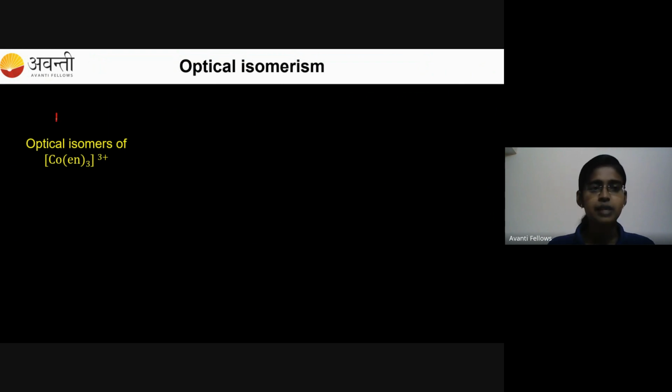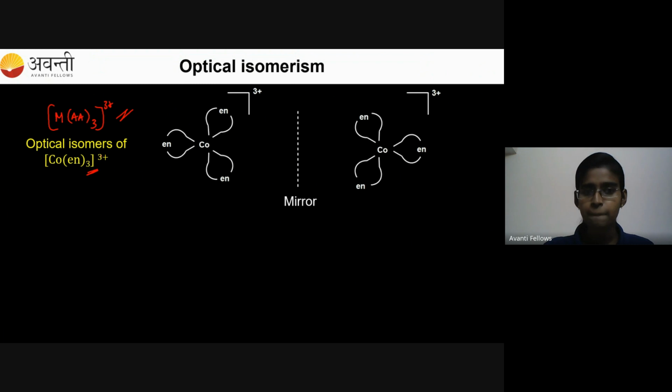So there is a metal and AA 3 times. This type of system will exhibit optical isomerism. It is an octahedral system. Since it is a bidentate ligand, the coordination number will be 2 for 1 ligand, and we have 3 ligands. So it is 3 into 2, 6. So the coordination number is 6, so it is an octahedral. You can see the cobalt tris ethylene diamine complex. This is the first complex.